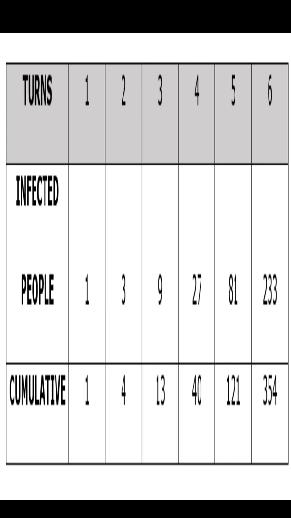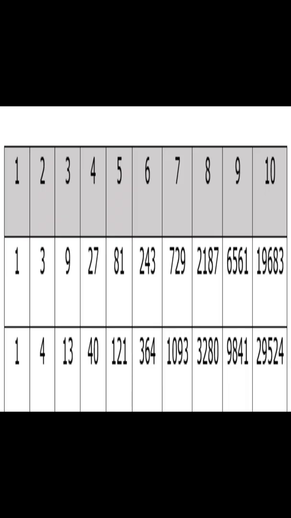Let me point out another interesting thing. Do you see how the number of people infected in each turn is greater than all the people who were infected before? In turn 3, 9 new people were infected, but one turn earlier, only 4 were. The same is true in turn 6, where 233 people were infected, but the sum of all the people infected up to turn 5 is only 121. Scary, isn't it?